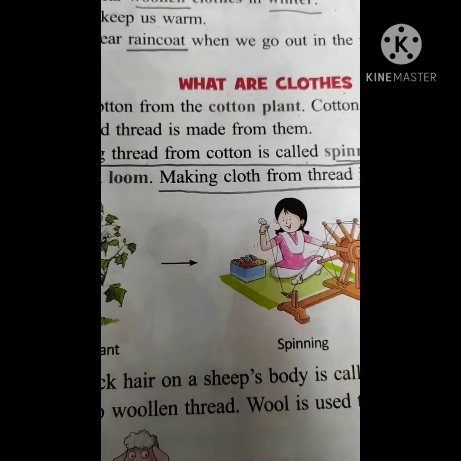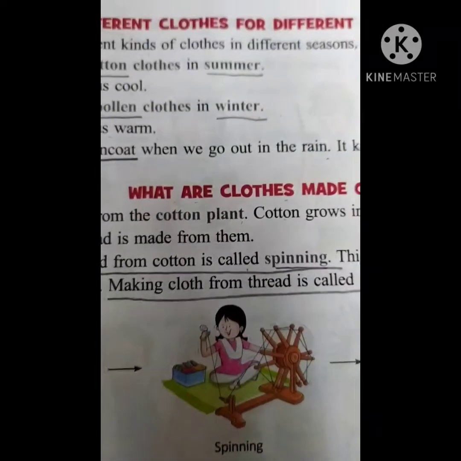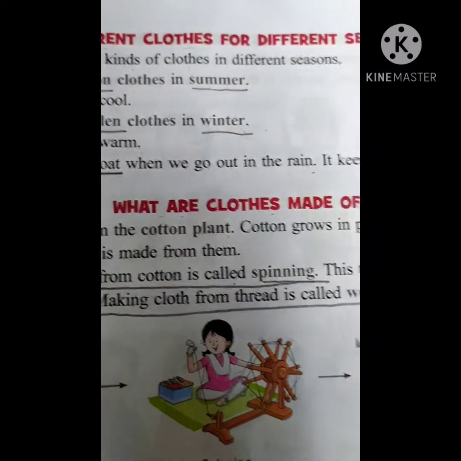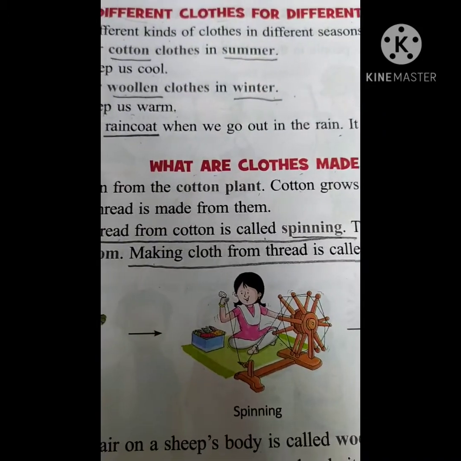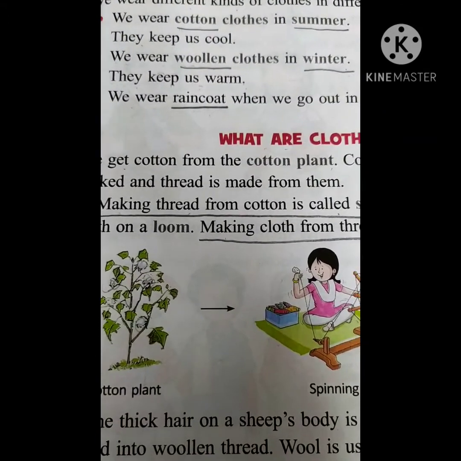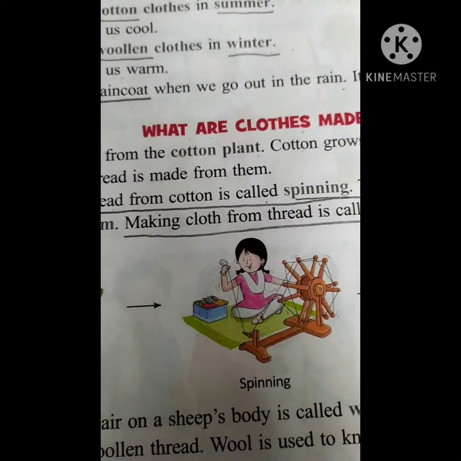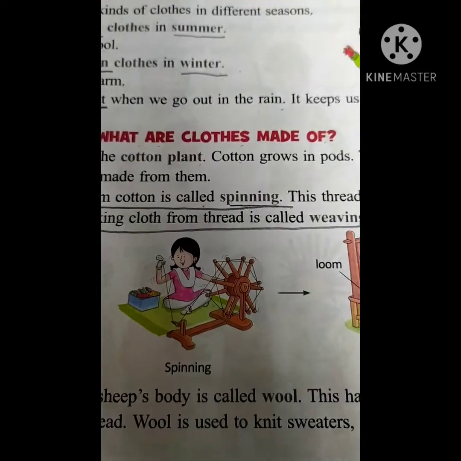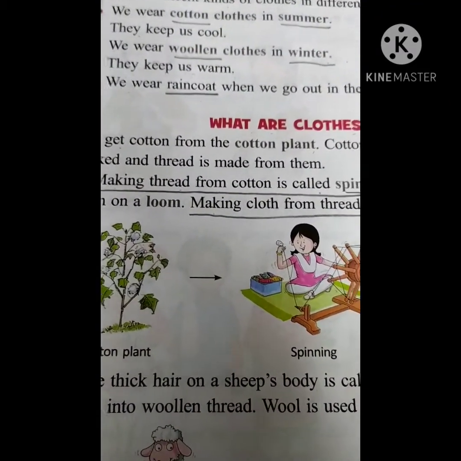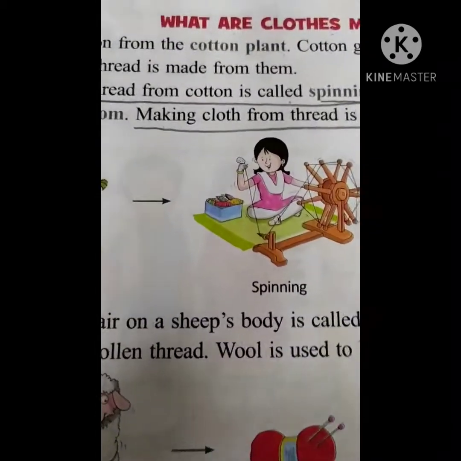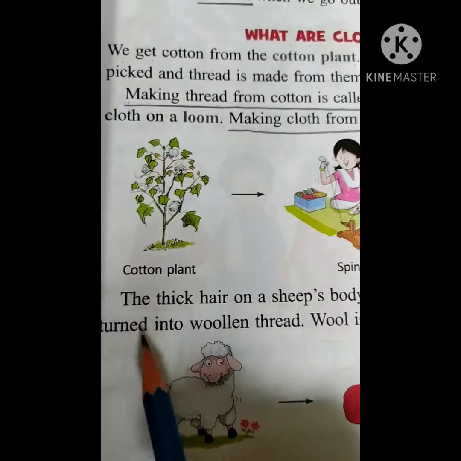And what you have learned yesterday, the second class children, this is the EVS textbook. Yesterday we have learned the different clothes for different seasons, summer, winter, rainy, right? And we have learned about the cotton plants, and what is spinning and what is weaving and how it is done. So today we are going to discuss the woolen clothes.